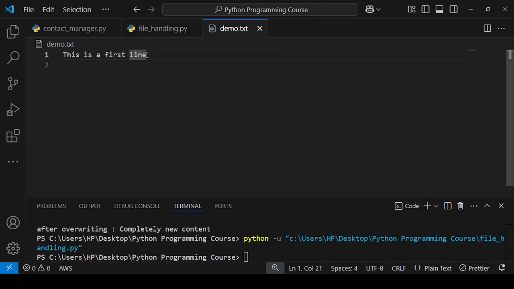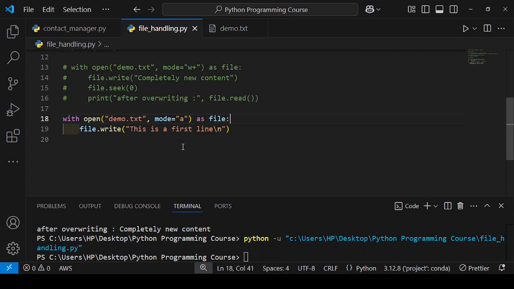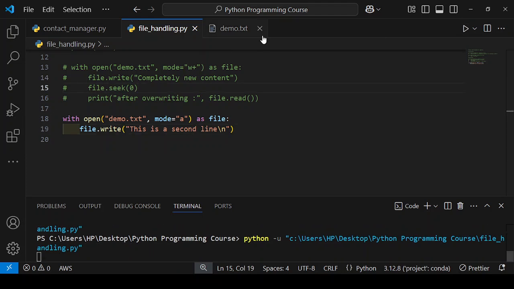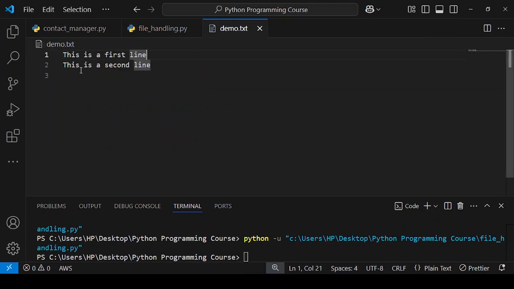So how do we get it? I use the new line when I am writing the content. So what happens? It will pass the cursor to a new line, not here after. Okay, so if I write here second line, so you will see this is second line.